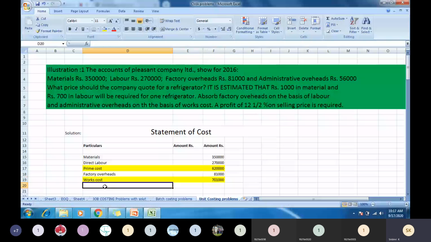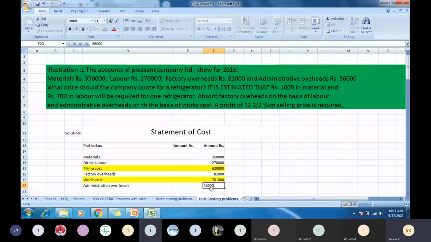So now administrative overheads are also given. Add that administrative overheads to works cost. Amount given is how much? 56,000. So add to this works cost, 7,57,000.